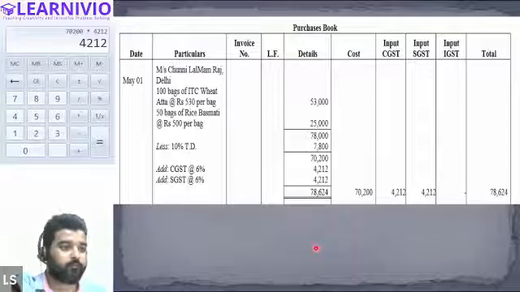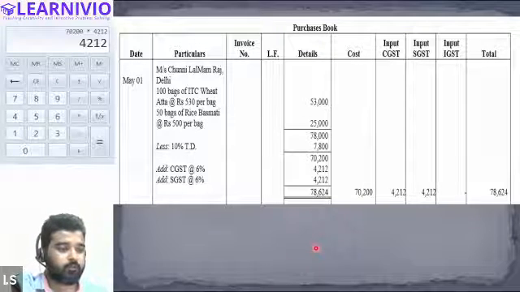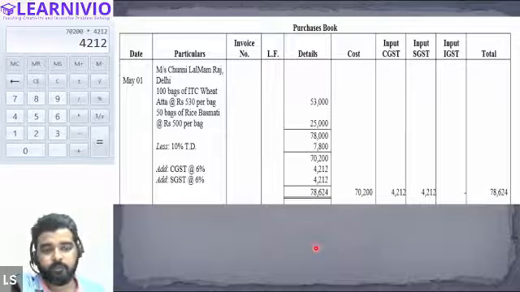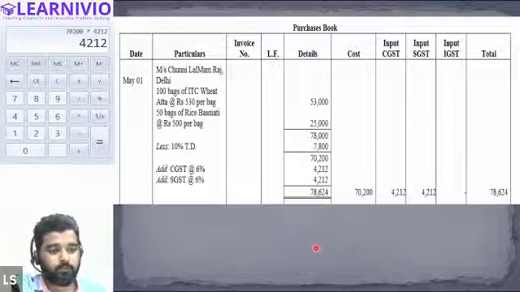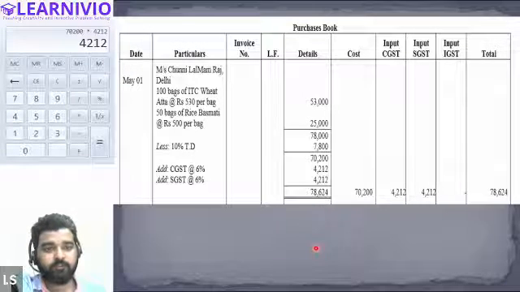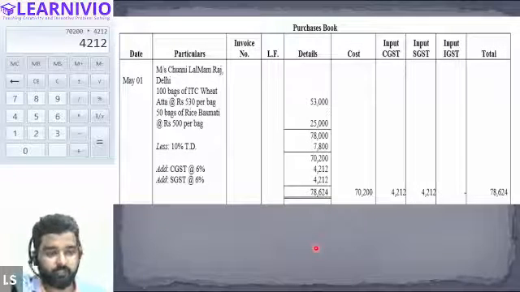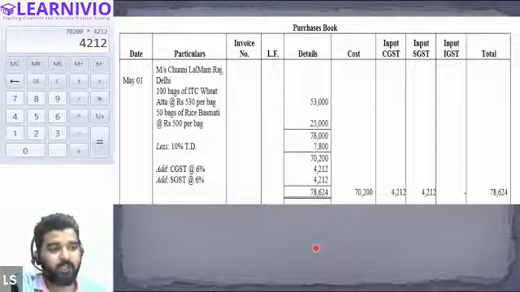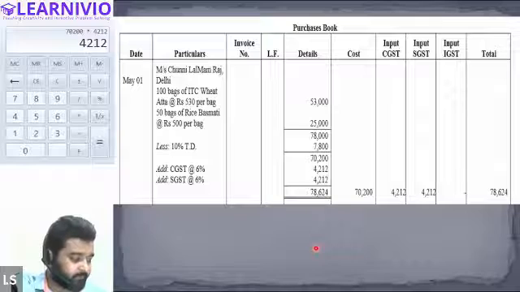Let me know if you are done with this. Finished. Okay. Is there any doubt in understanding anything? No, sir. In this solution, we have just made an extra column for indicating the value of CGST, SGST, and IGST, and we have also made a separate column for indicating the total amount that we have spent.